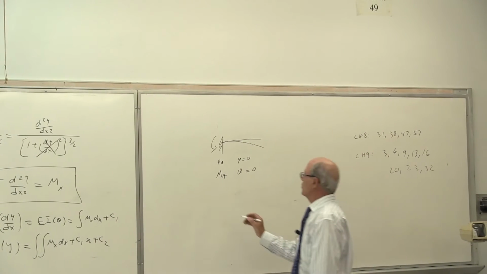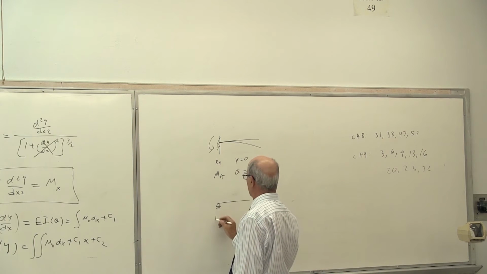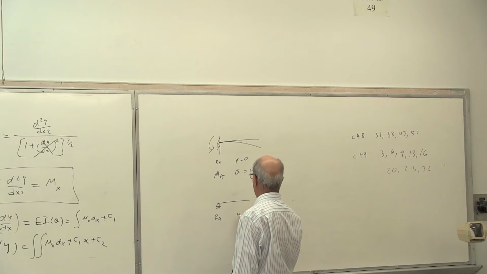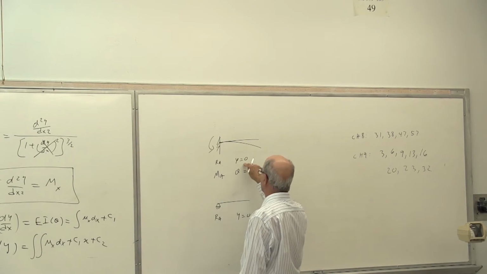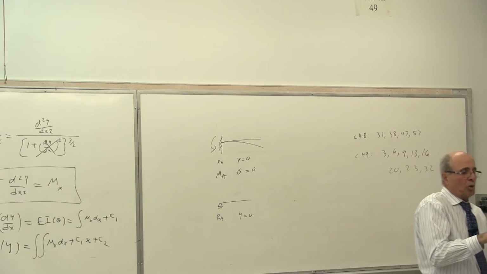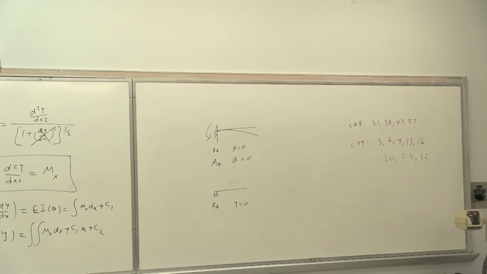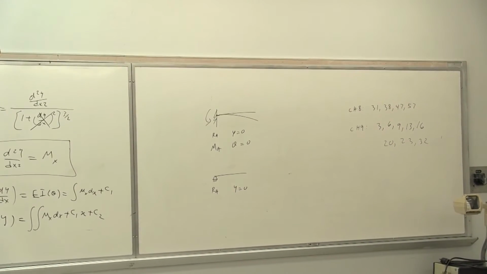However, look at the pinch support. RA is there, therefore y is 0. Because of the M, you are putting enough M there to prevent the rotation. If M is not there, then it was rotating.